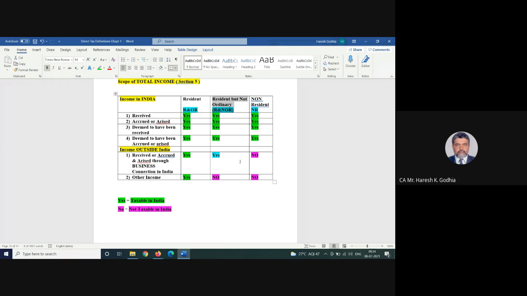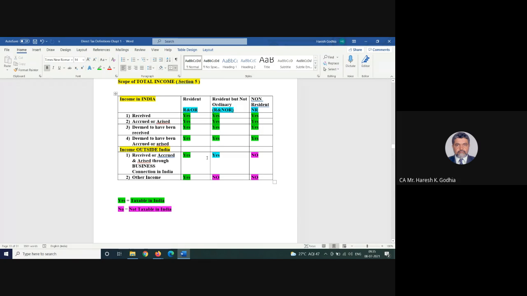In the second category, resident but not ordinary resident, there are a few people who satisfy the first condition. There are two levels of conditions, first level and second level. In the first level, I have two conditions. If you satisfy any one, you become a resident. Very quick, very easy. But if you satisfy the two more conditions at level number two, you become an ordinary resident.